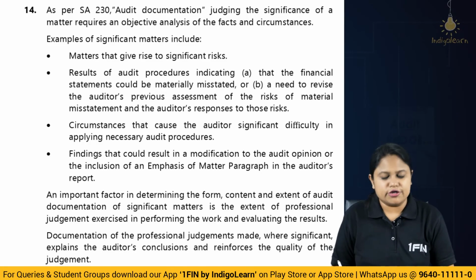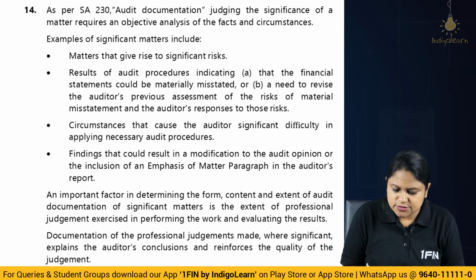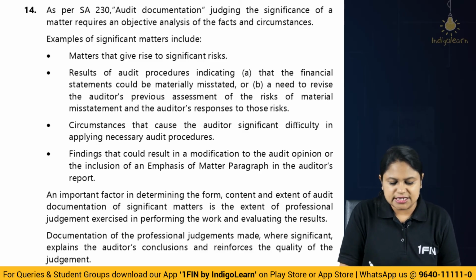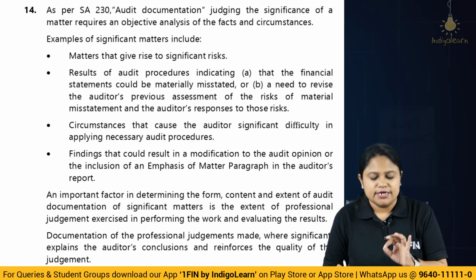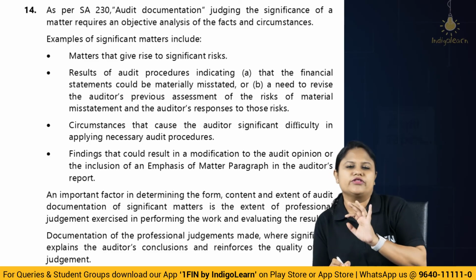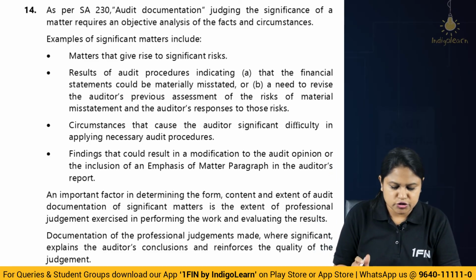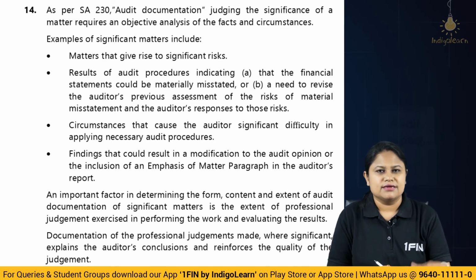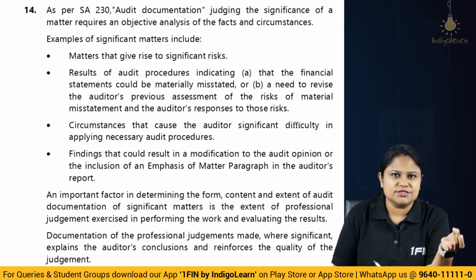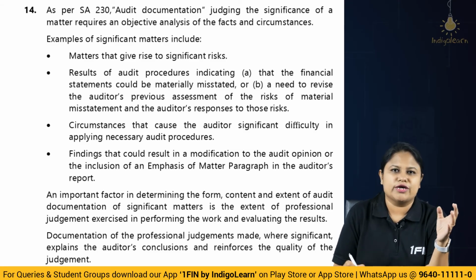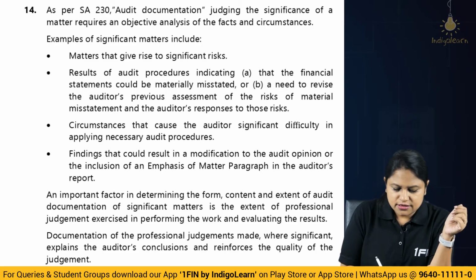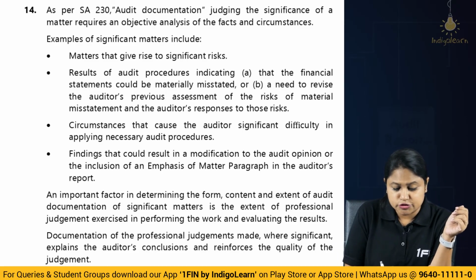In SA 230 audit documentation, see, they're telling judging the significance of a matter requires objective analysis of the facts and circumstances. So objective analysis means it is the judgment of the auditor, depending upon the facts and circumstances that he came across, that he will decide the form, content and extent of the audit documentation. However, certain examples could be matters which give rise to significant risk, like related party transactions, fraud risk factors, unusual transactions. These all are matters where you are going to document because they are all very significantly high risk elements. Then results of audit procedures indicated that financial statements could be misstated.